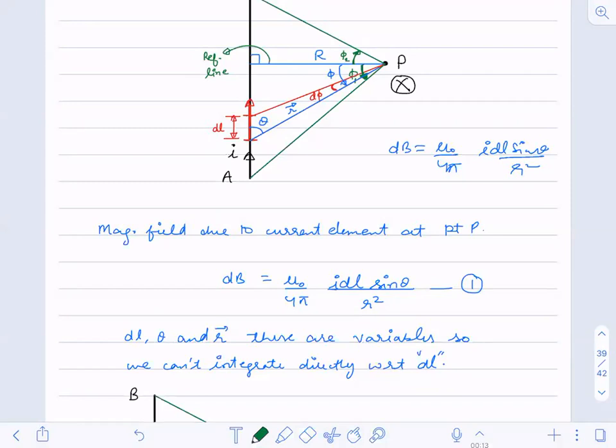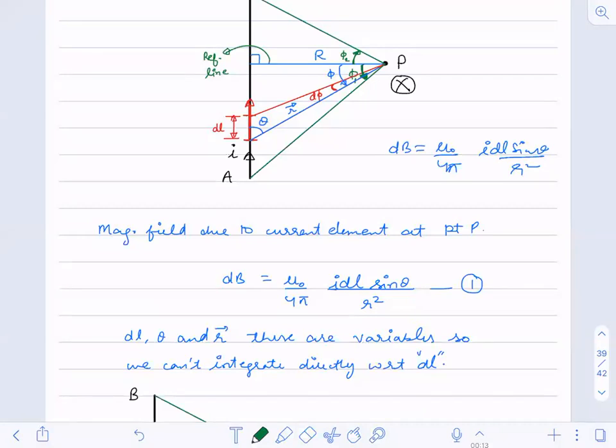Because dl is a variable. Sin theta will change as well as R is changing. So I cannot integrate dl and say L is the length of the wire, so it becomes mu naught by 4 pi I L sin theta by R square. That's absolutely wrong. You cannot do that.